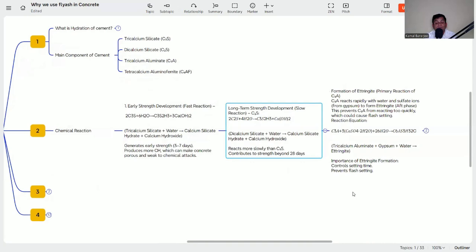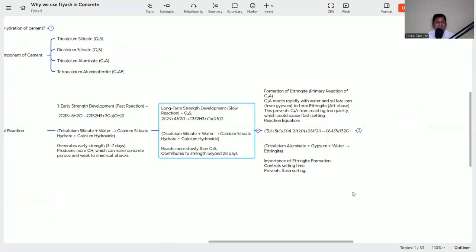And the next stage of reaction is the formation of ettringite, the primary reaction of C3A. C3A reacts rapidly with water and sulfate ions from gypsum to form ettringite, the AFt phase. This prevents C3A from reacting too quickly, which could cause flash setting. The reaction is C3A plus CS̄H2 (gypsum) plus water, which forms the ettringite.